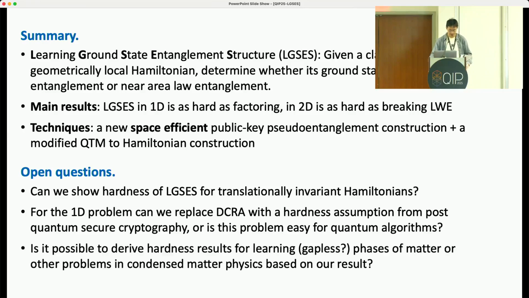The last question is about the possible connection between our work and condensed matter theory. We're wondering if it is possible to derive some hardness results in learning, say, gapless phases of matter or other problems in condensed matter physics based on the construction we have.